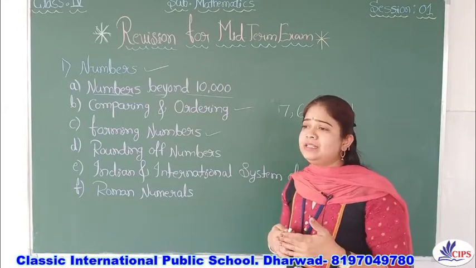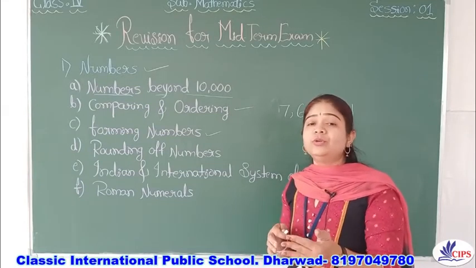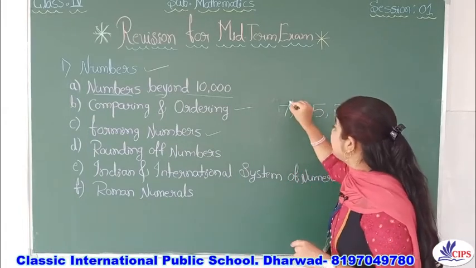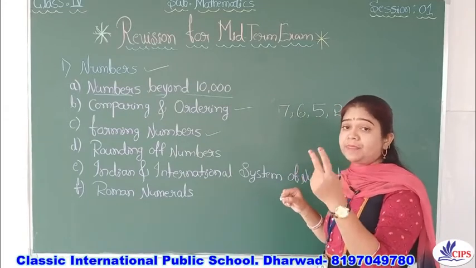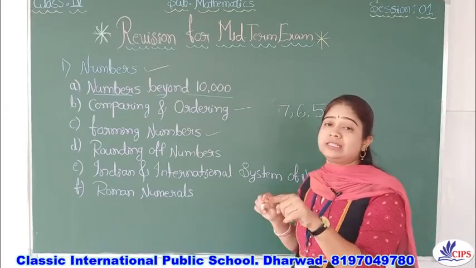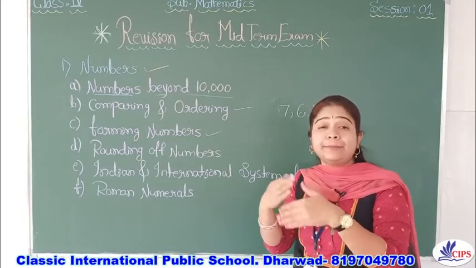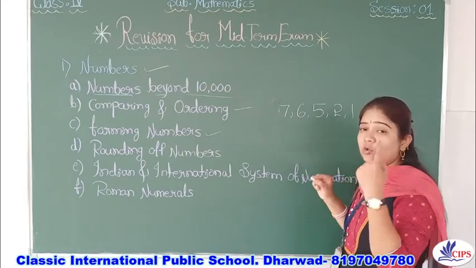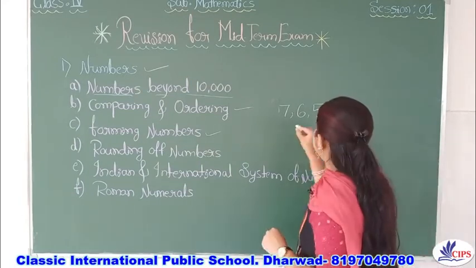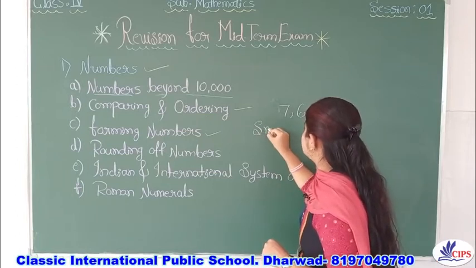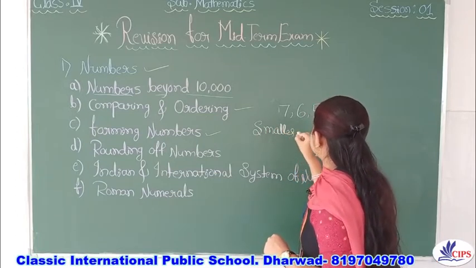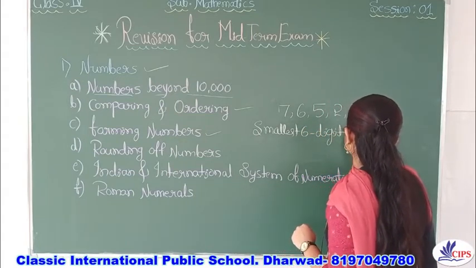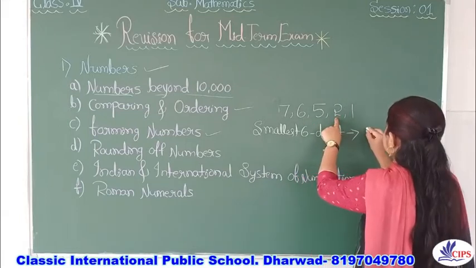To write the greatest number, you should choose the biggest number twice. To write the smallest, you should choose the smallest one twice. For example, if you want to write the smallest 6 digit number, concentrate here, 2.